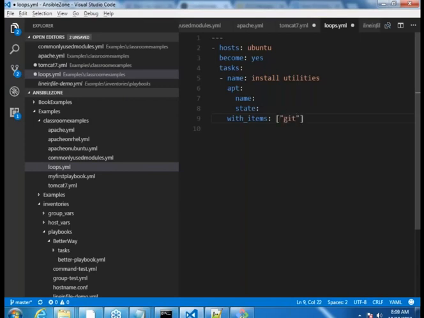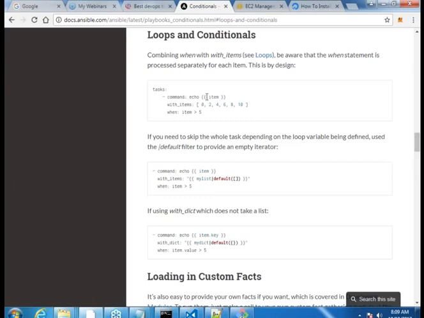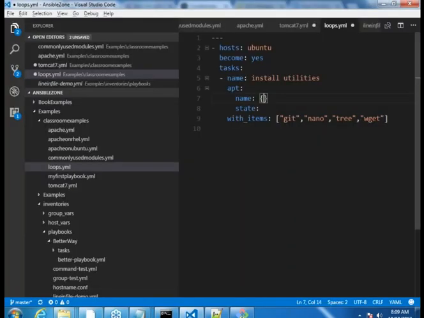With_items takes an array, and I would do the same thing, where I say I want git, I want nano, I want tree, and I want wget. These are the utility software I want on all of my servers. To get this I have to use a special syntax, which we are used to already, right? And in here you have to write something called item. And then state is present.